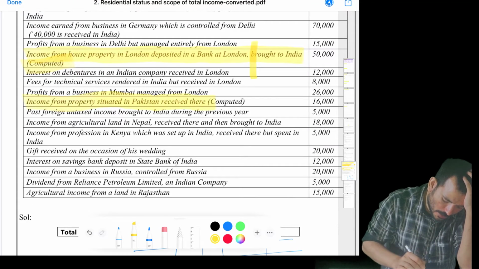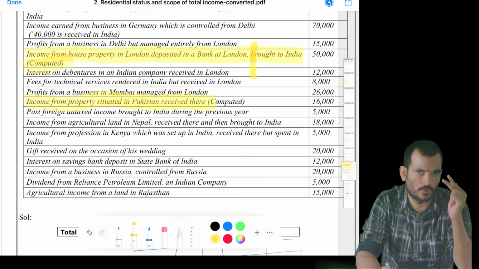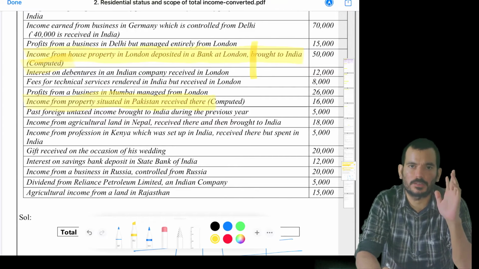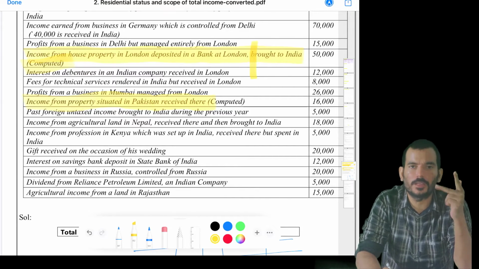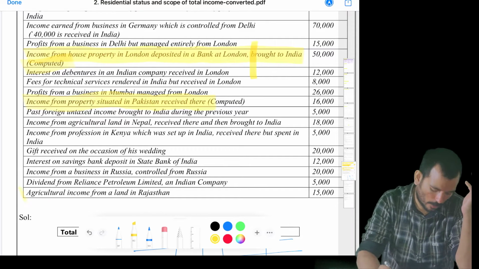Income from property situated in Pakistan received there. In Pakistan there is a property. Is it accrued in India? No. Is it received in India? Received there, so it's not received in India. Is it controlled from India? No. Only the fourth one is passed. Who will pay? ROR will pay. The remaining two will not pay.